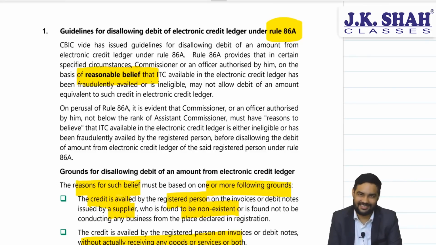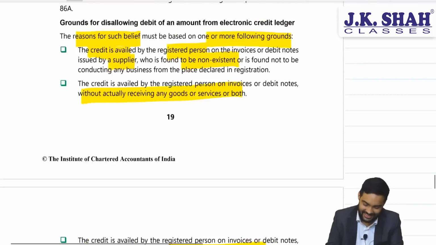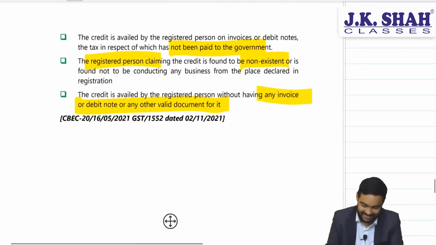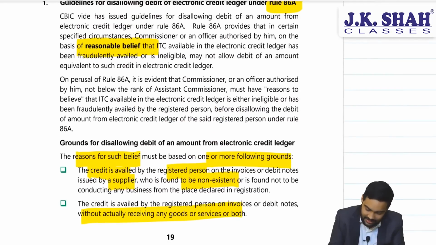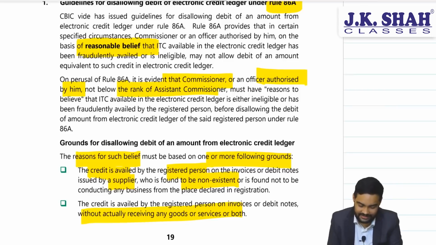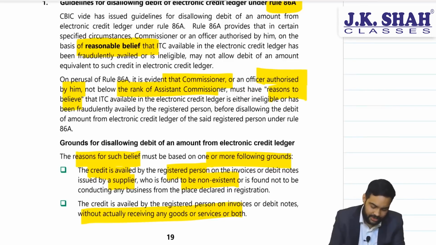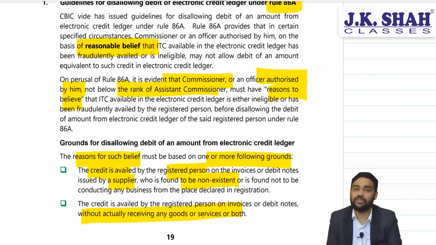That's the basic reason. Okay. Then you will go through this as well. Who can do this? Commissioner or officer authorized, not below assistant commissioner. Main important point which we again highlighted is you should have reason to believe, not just suspicion or presumption.